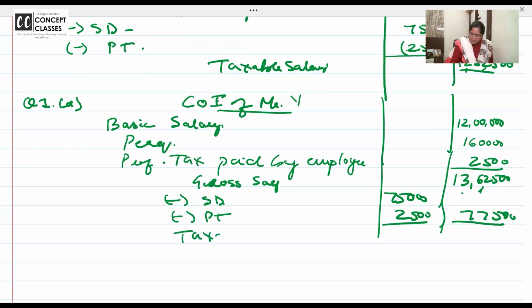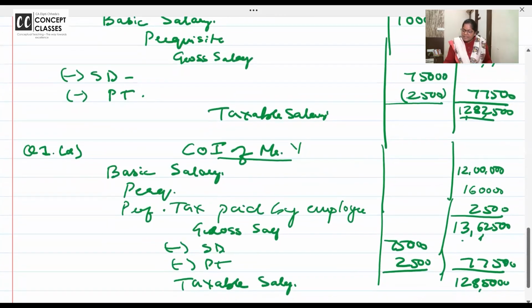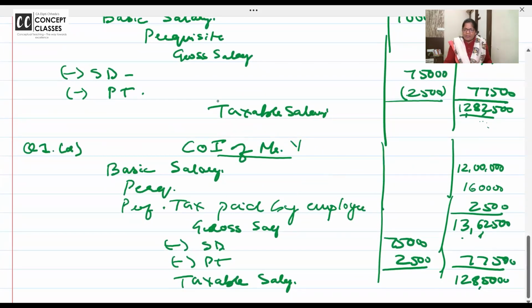So what will be the taxable salary? 12,85,000. Did you get one thing? Here it is 12,82,500 because we took just the deduction. Here it is 12,85,000 because we added. Ma'am, what difference it will make?